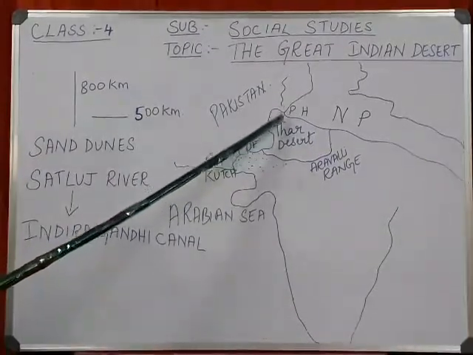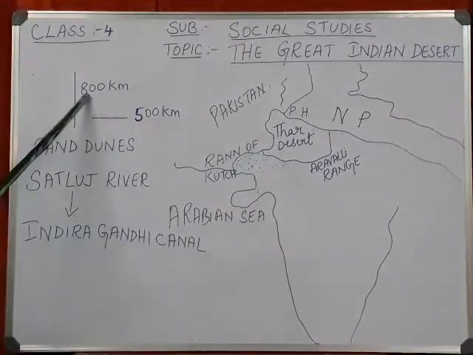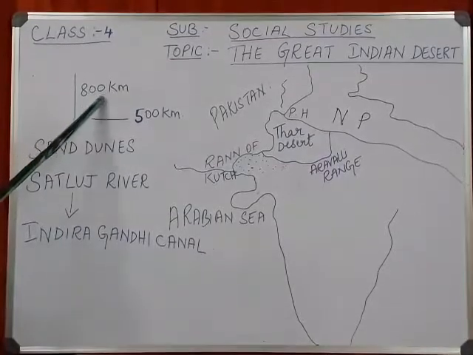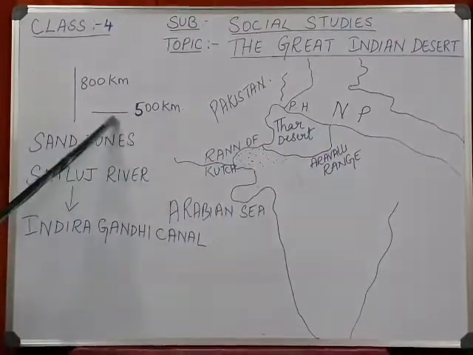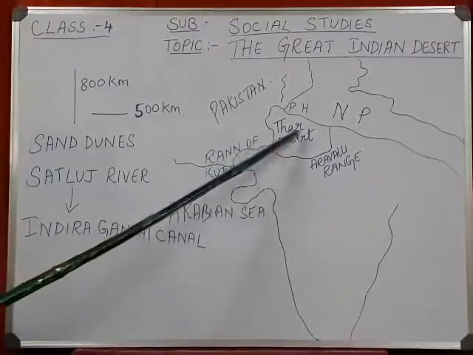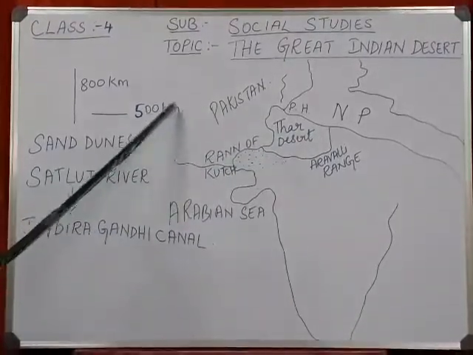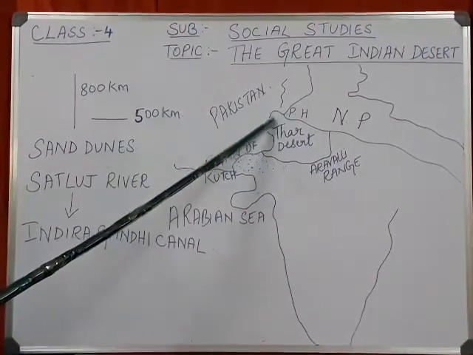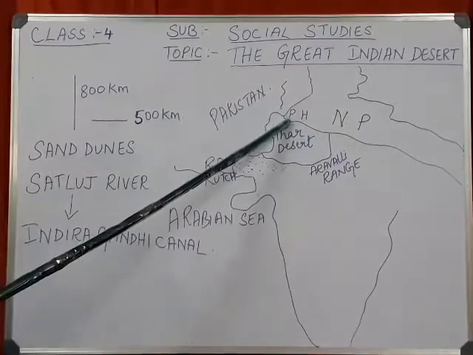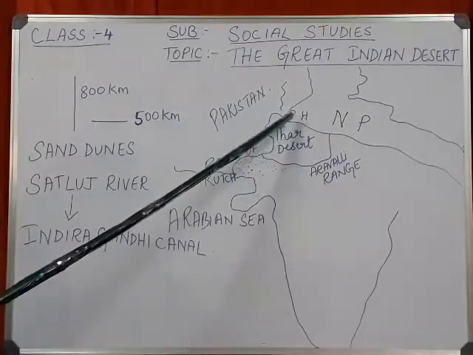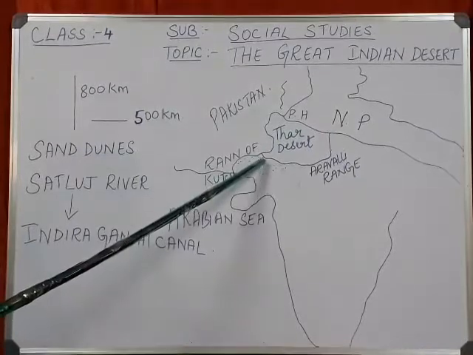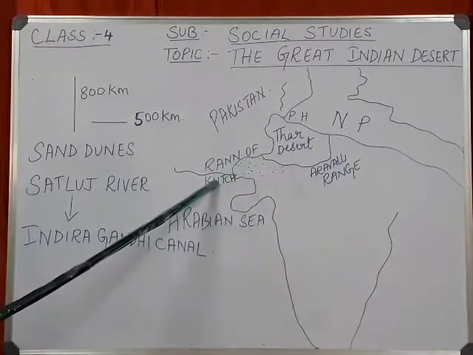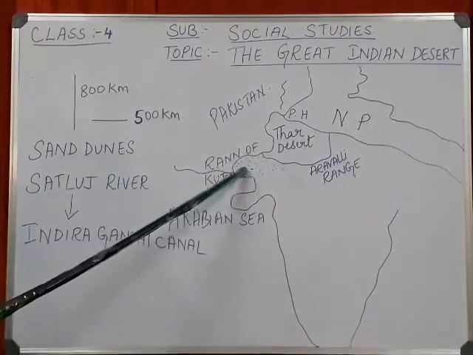Now the length of the Thar desert is 800 kilometers and it is 500 kilometers wide. In the north it has Punjab and Haryana, and in the south it has Gujarat and the Rann of Kutch.